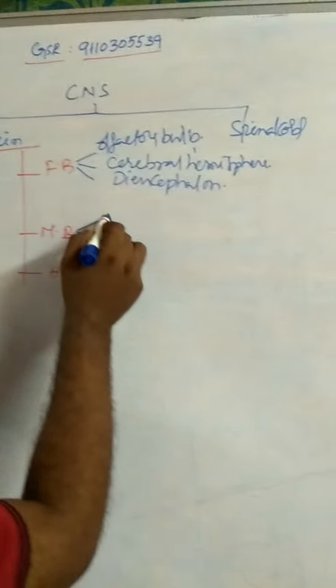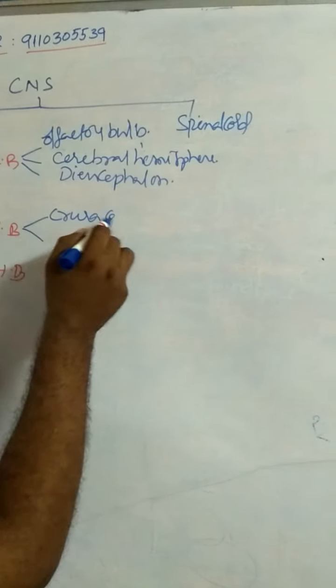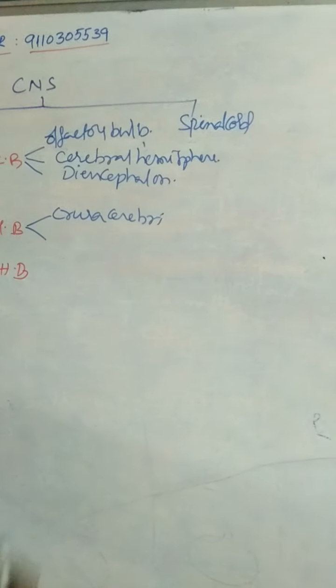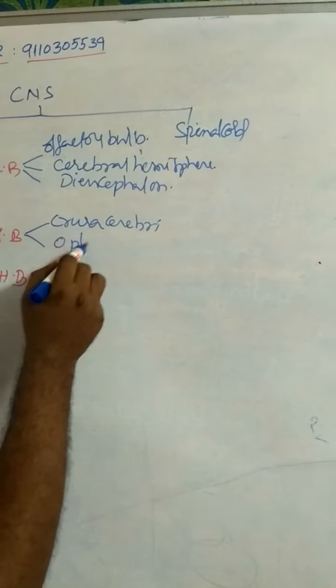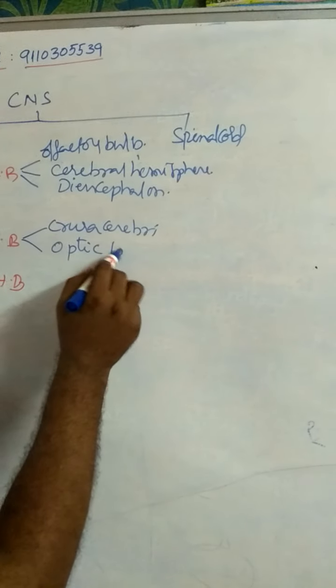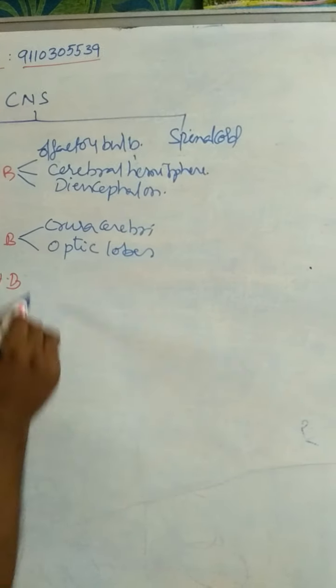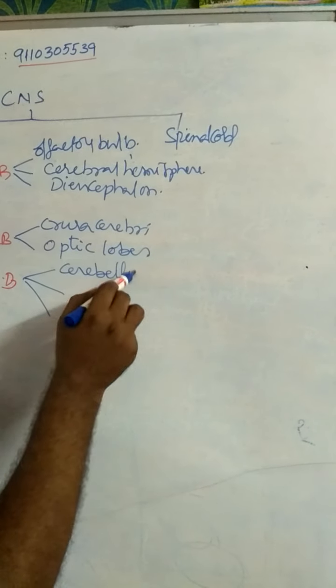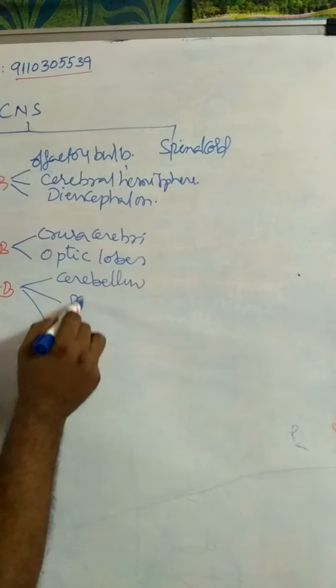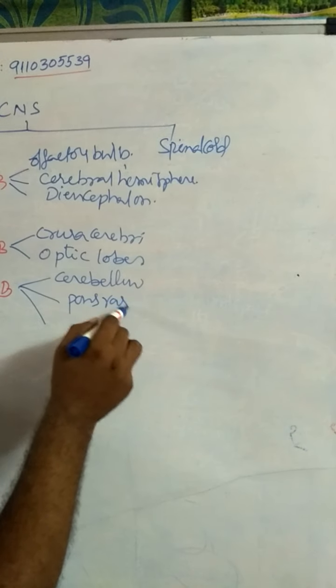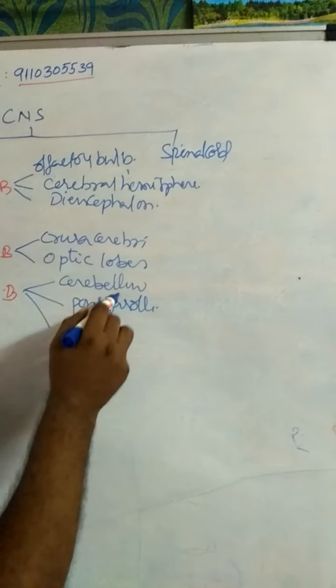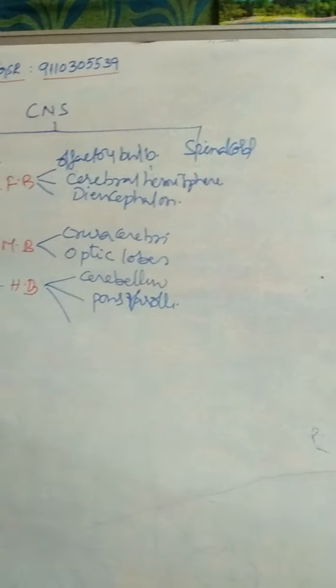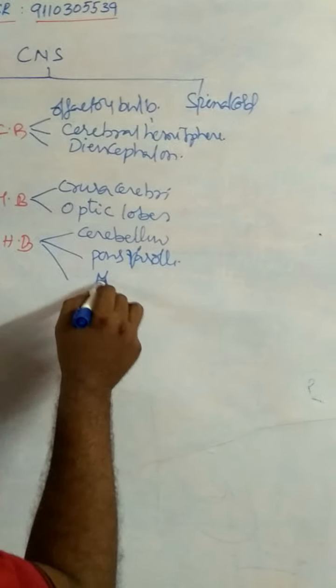The midbrain consists of crura cerebri and optic lobes. The hindbrain consists of cerebellum, pons varoli, and medulla oblongata.